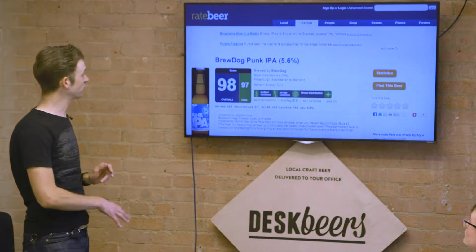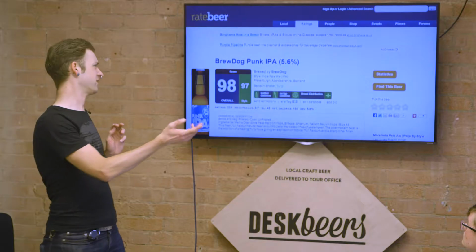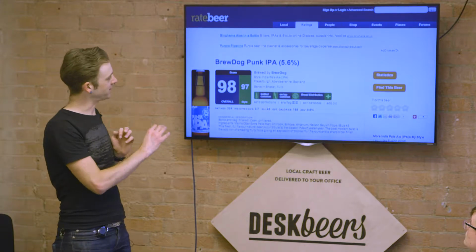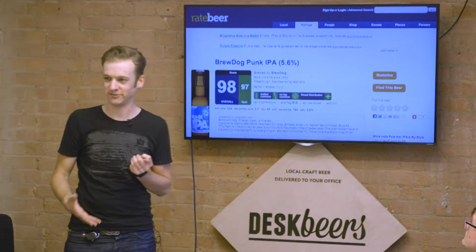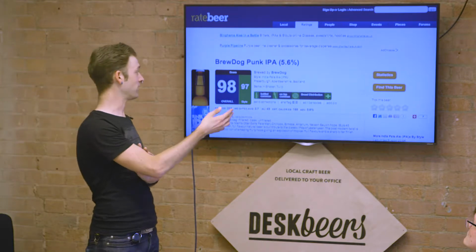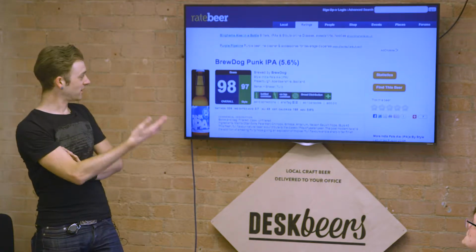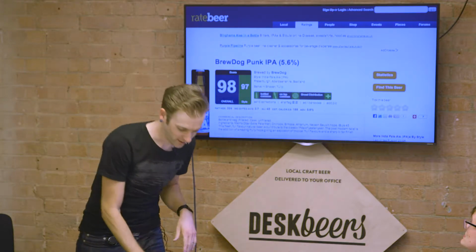So if we look at Rate Beer's site just for a moment, so first of all, we'll just take a minute to really love their CSS choices. But the thing that I want to sort of draw your attention to is a couple of points. So this is a pretty sort of standard, top-level metadata collection for each beer. This is Brewdog Punk IPA. They're specifying in the name as a hack that this is the 5.6% version because early Brewdog IPA was a different ABV, so it's a different beer in their system. It's brewed by Brewdog. It's an Indian Pale Ale. It's from Scotland. The suggested serving glass is a shaker or a tulip, etc.